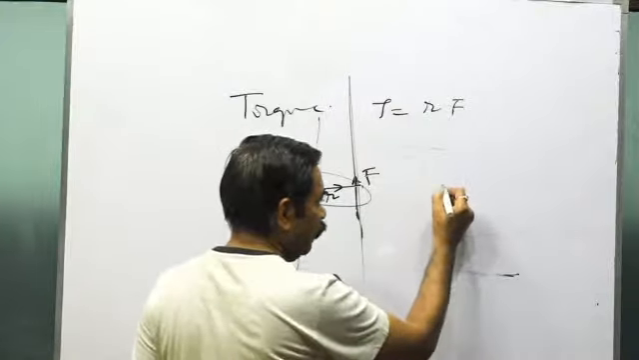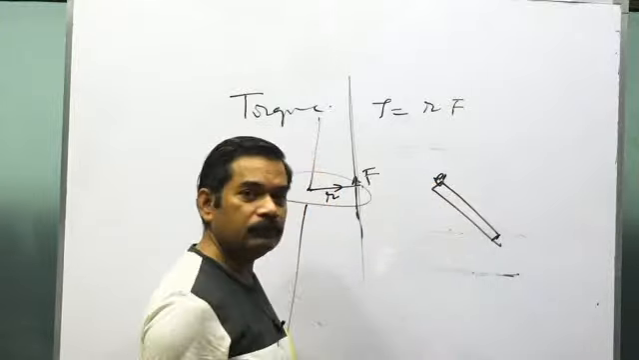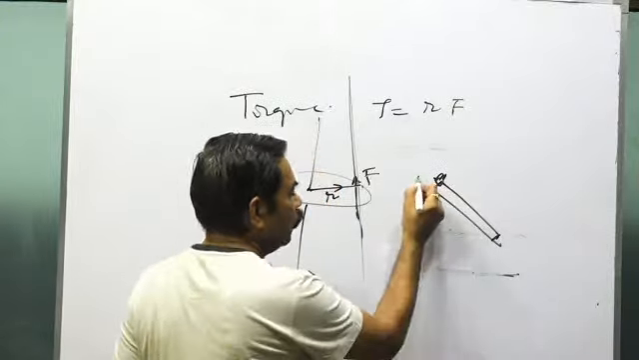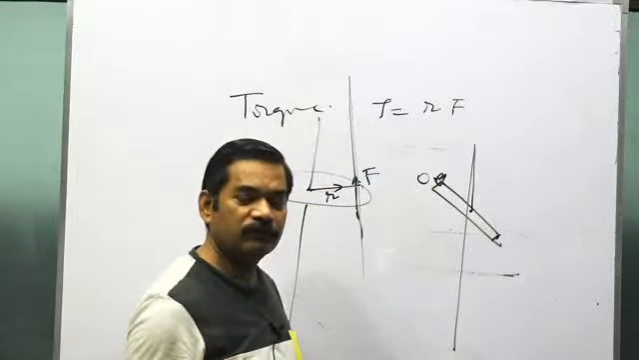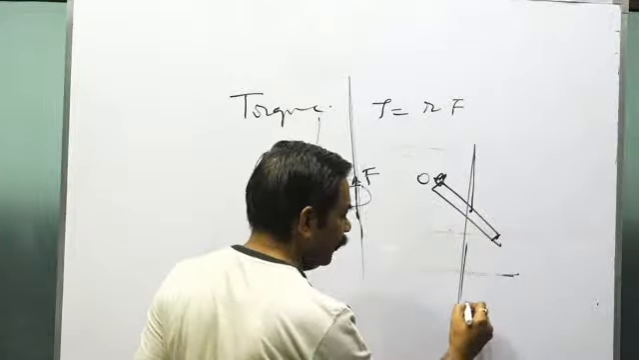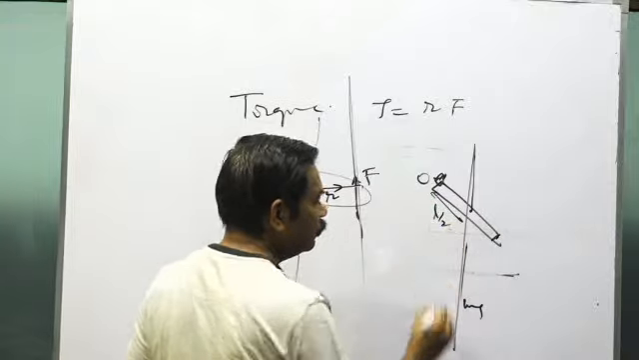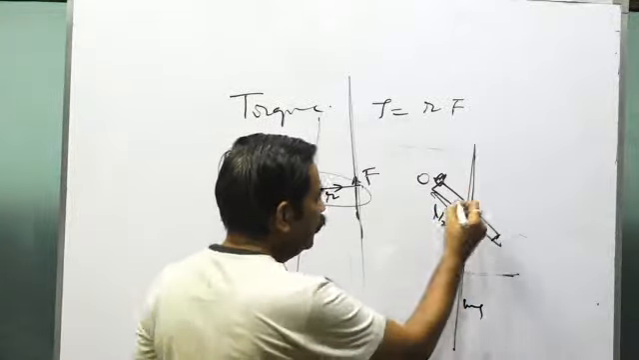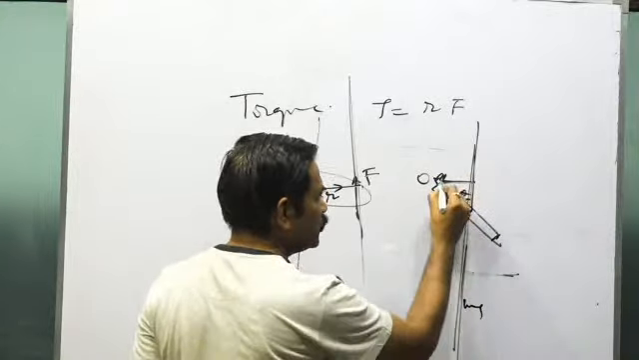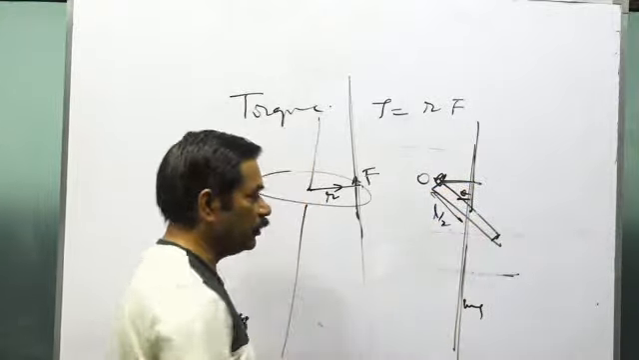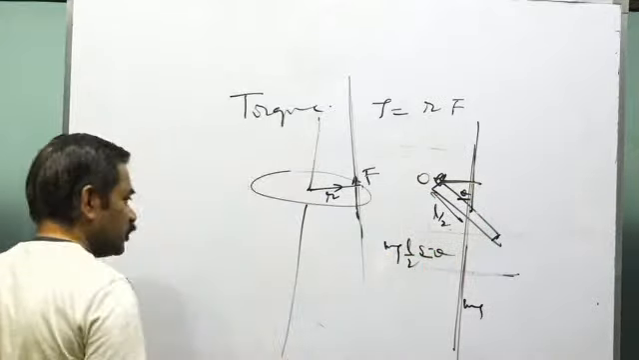Like if there is a rod suspended from this point, and we want to calculate the torque of the weight of the rod about that point, so mark the line of action of the force. Weight will act from the center of mass, it is mg. This distance is L by 2, and this angle is theta. The perpendicular distance of the line of action of the force from the axis is L by 2 sine theta. So this torque will be mg L by 2 sine theta. This is the calculation of torque in the scalar form.